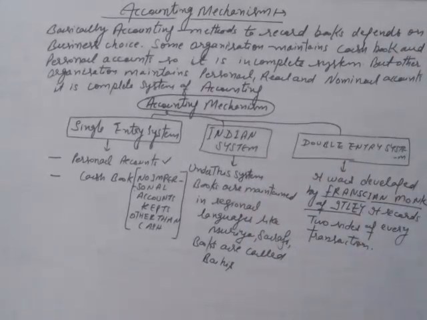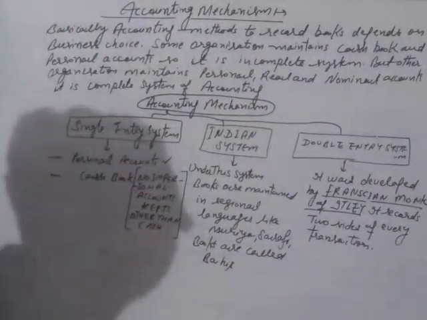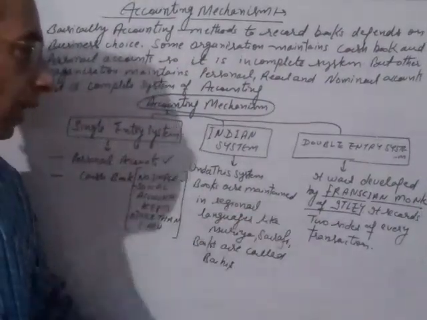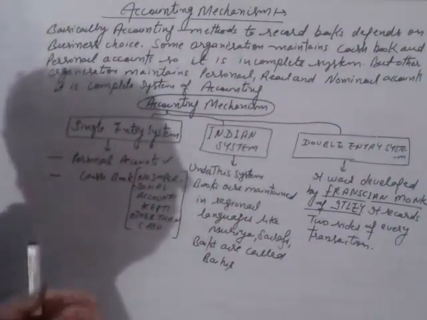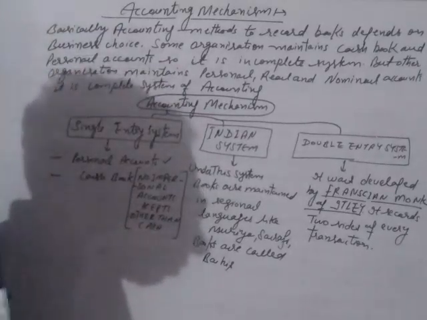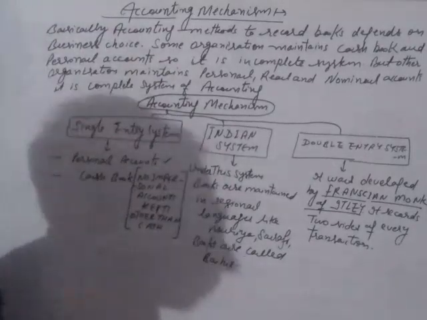And the last is the double entry system. Actually, the double entry system was developed by the Franciscan monk of Italy named Luca Pacioli. Under this, two sides of every transaction are recorded. Every debit amount is equal to the credit amount. So, under this, two sides of every transaction are recorded.